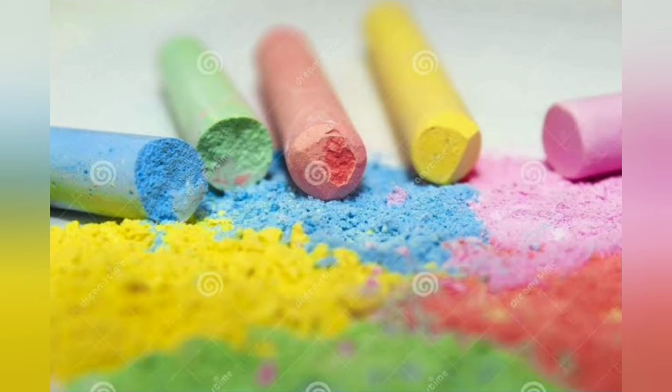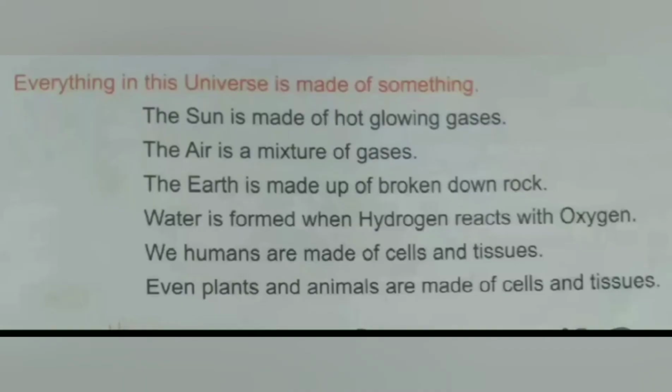See one more example. We human beings are made of cells. Here the human being is a material or object or a thing, and cells are matter. When many cells join, tissue is formed. Tissues join to form organs. Organs join to form human beings.